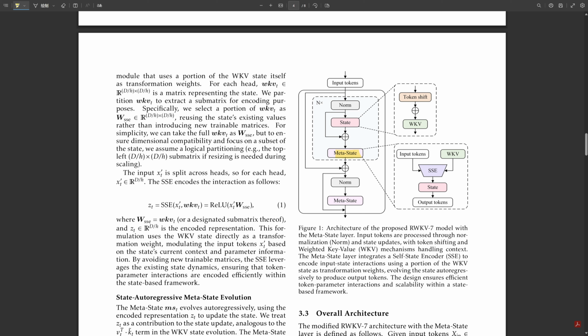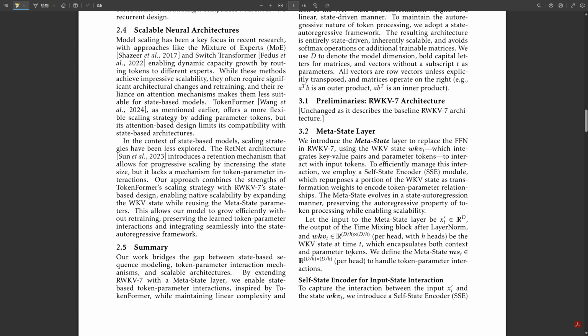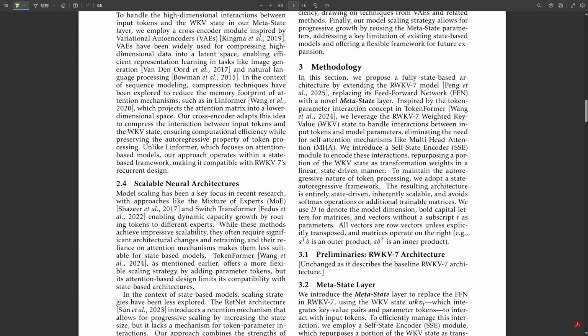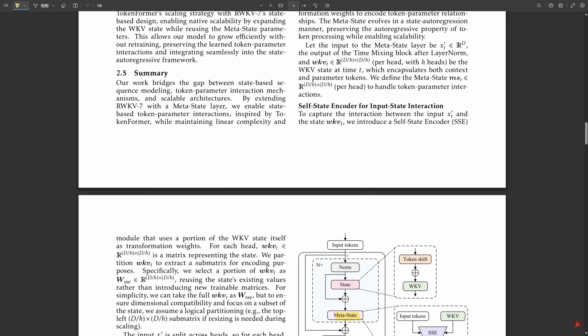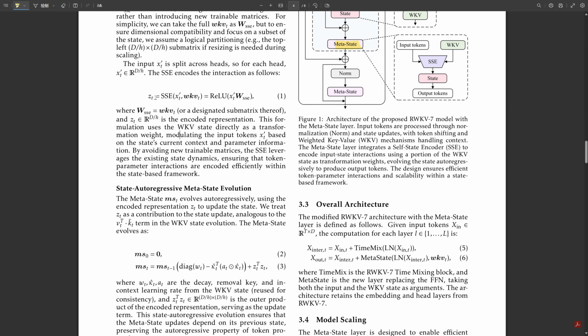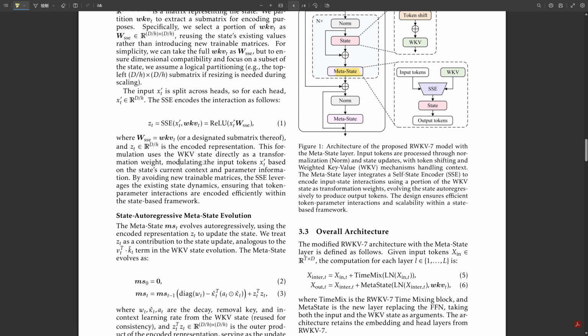Okay, makes sense for a state model. And also on bits and pieces from the WKV state, like a decay rate WT, a removal key hat, an in-context learning rate at, plus the outputs from that self-state encoder we just talked about. Right, the real SSE output. Exactly. There's an equation in the paper showing how these combine. The specifics are mathematical, but the key point is the state evolves based on its history and the SSE processed current input. Okay, I see the stateful sequential update, but the link to scaling the model, how does this equation help with that?